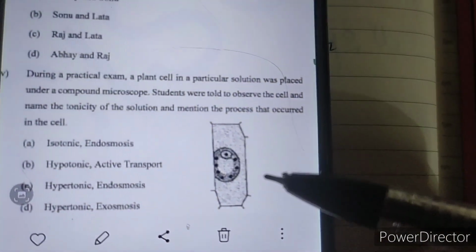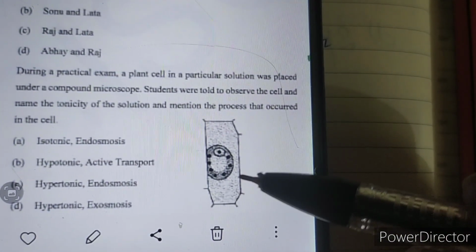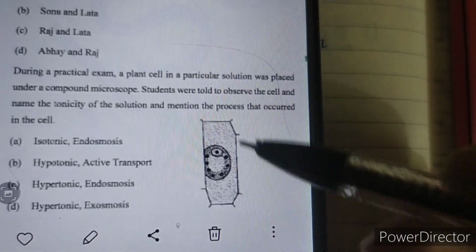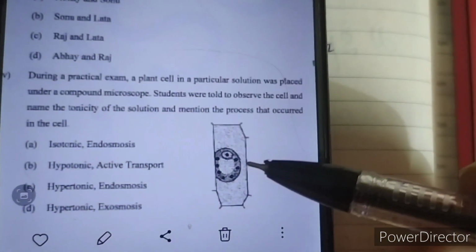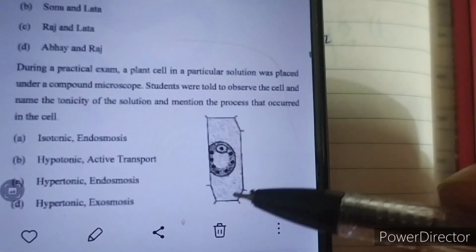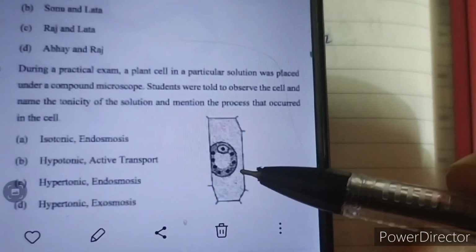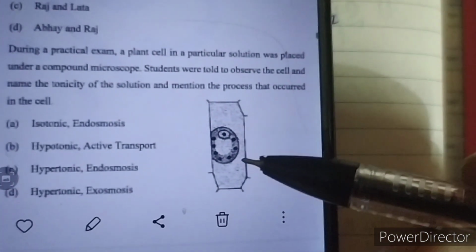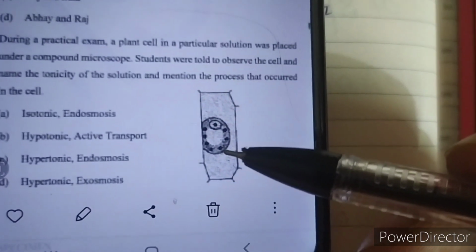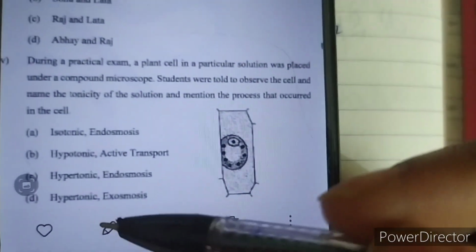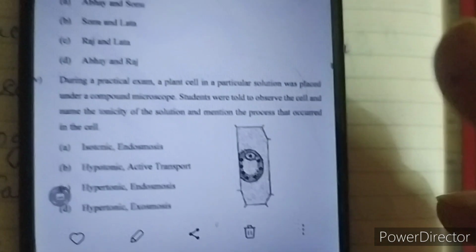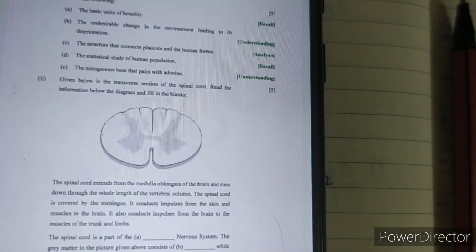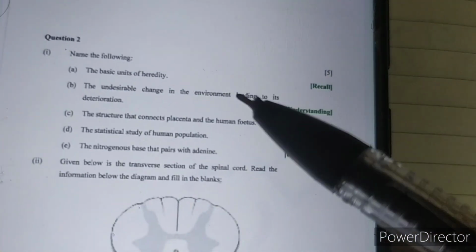Next, during a practical exam, a particular solution was placed under a compound microscope and a student was asked to observe the tonicity of the solution and the process. In this figure you are seeing that the protoplasm is shrunk. So that means the solution is hypertonic and it is due to the process of exosmosis. So answer number D is correct here. Next we come to question number 2. Question number 2, first part is: name the following.